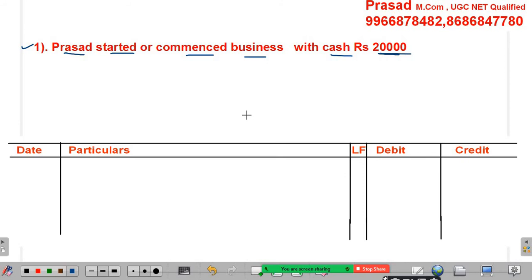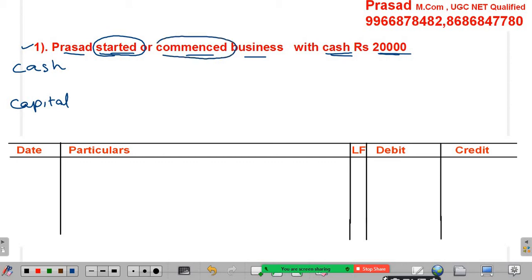Here one aspect is cash, another aspect is capital, because Prasad started or commenced business with cash. Cash is given by Prasad for starting the business.